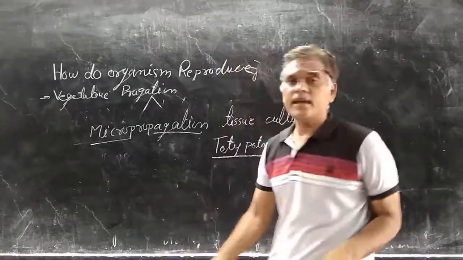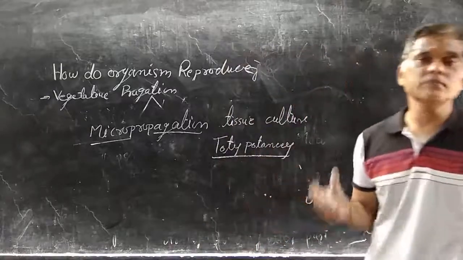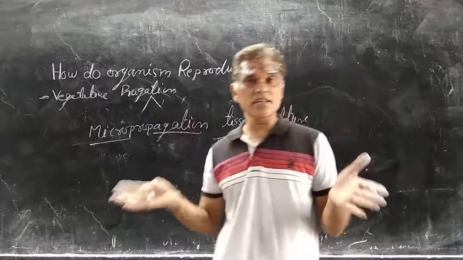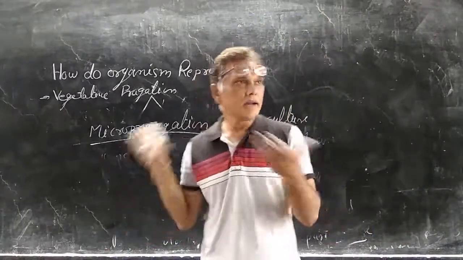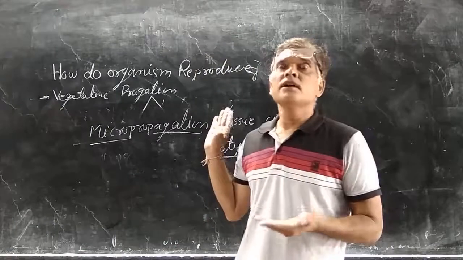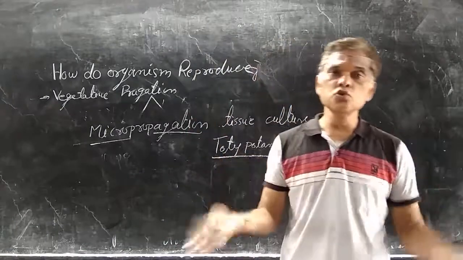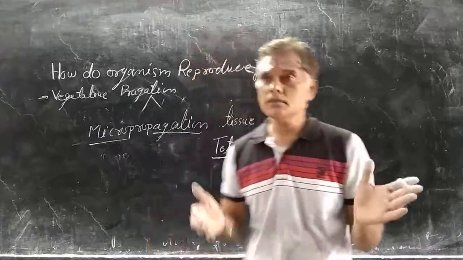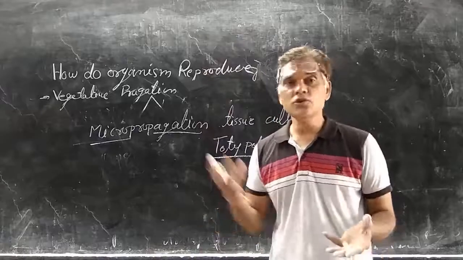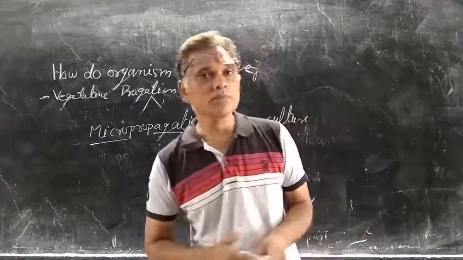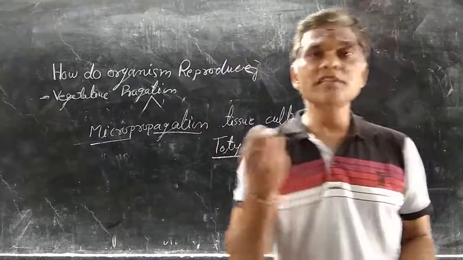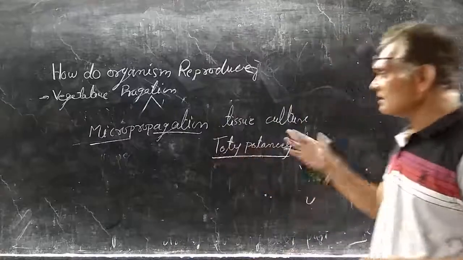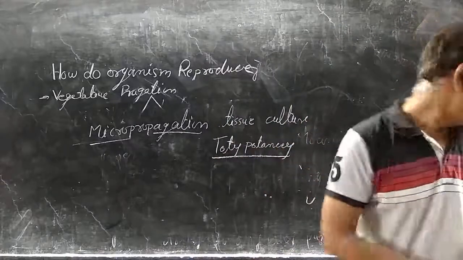Totipotency means each and every cell of any organism has the capacity to build up a new plant or new organism, and we can say this is known as tissue culture. Through tissue culture we can produce new plants from a group of cells or single cells. Scientists made the first new animal from a single cell, that is Dolly the sheep. So this is a method in which single cells form new plants.